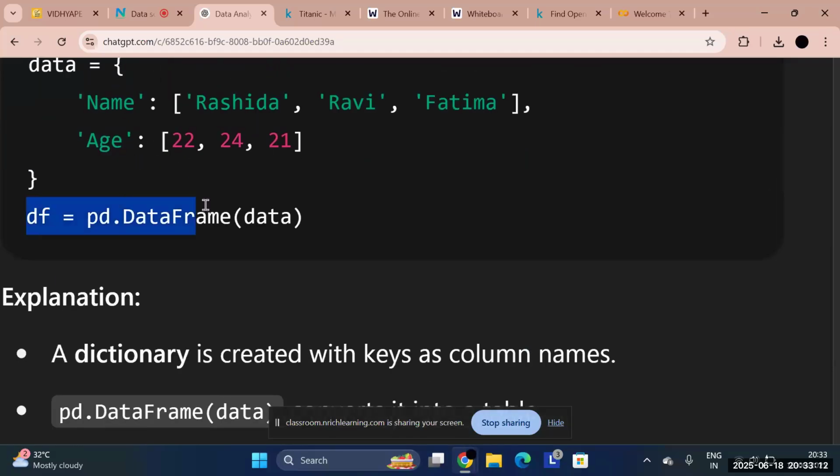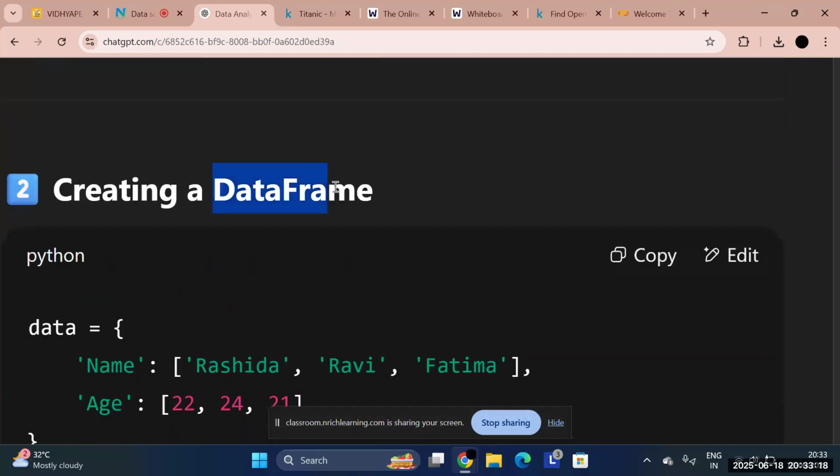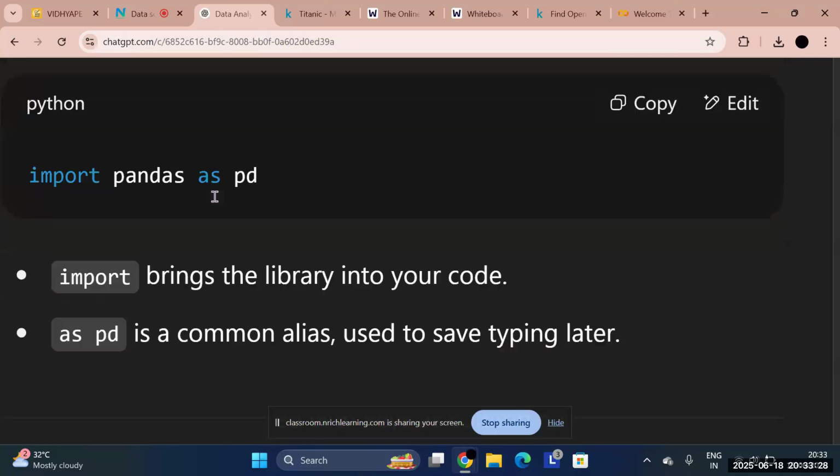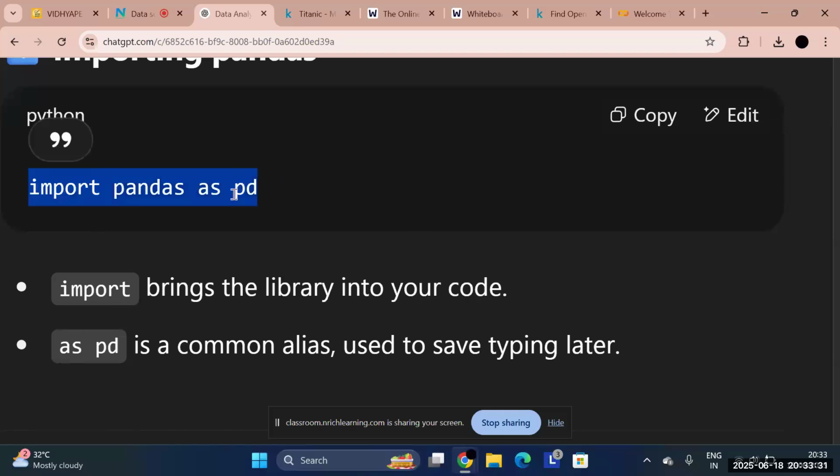Now this is a very important line of code. What does this mean? df, as I said, is a short form for data frame. So df is a variable, and it is equal to pd, which is pandas, which we imported in the first line of code: import pandas as pd. As I said, we will be calling pandas as pd.